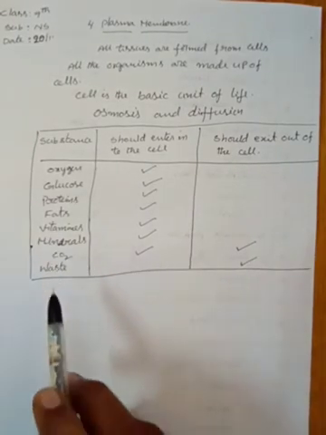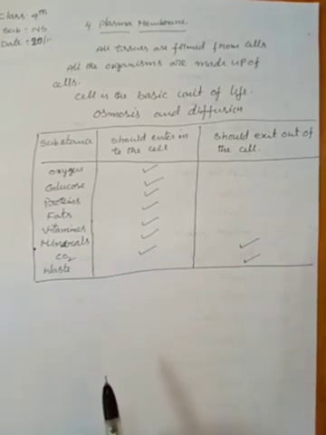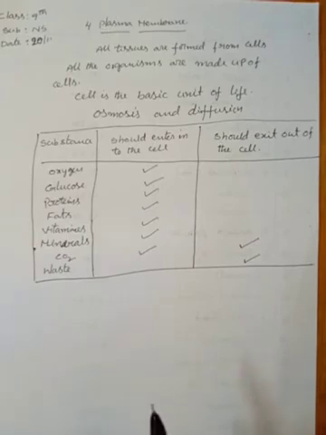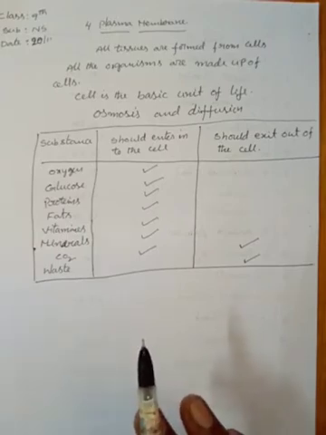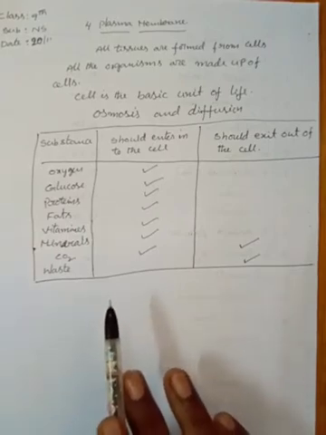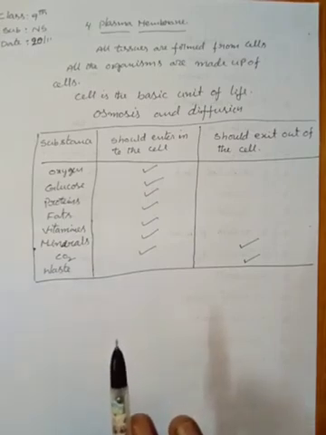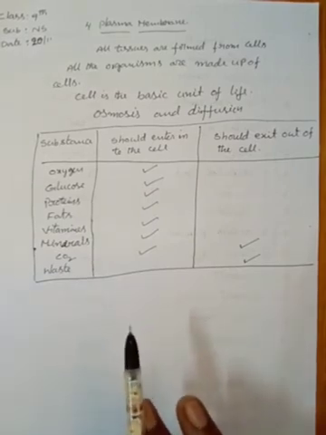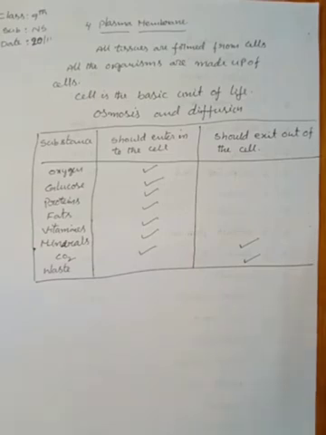Some substances enter into the cell because they are very essential for the growth and development of the body. Some materials are not needed by our body or cells, so they are removed, they exit the cell.